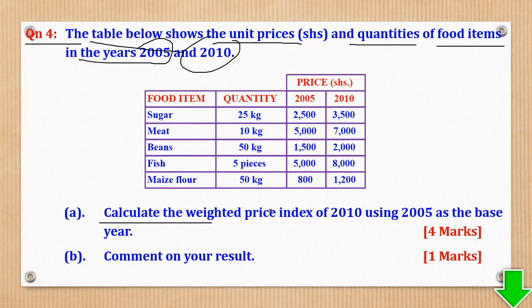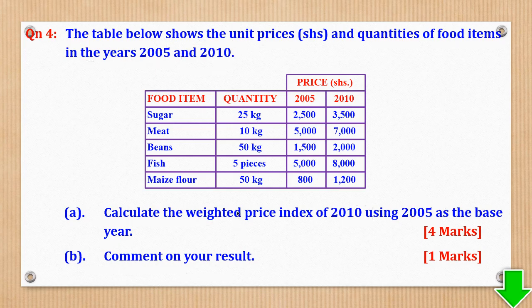Calculate the weighted price index of 2010 using 2005 as the base year, and then comment on your result. Weighted price index is either aggregate or average, but each time they don't specify, it must be average. So we are going to use the formula for weighted average price index.